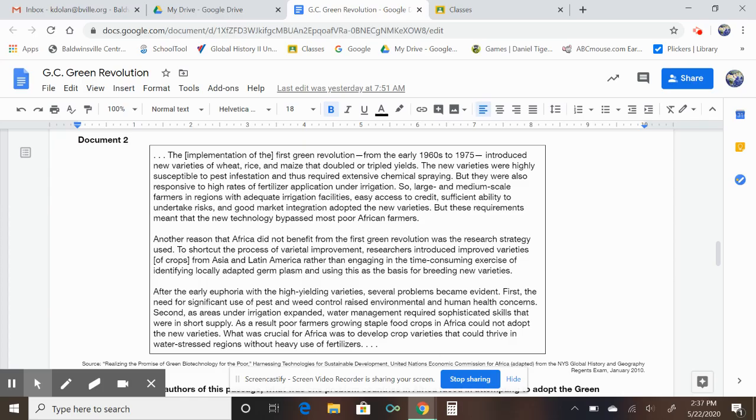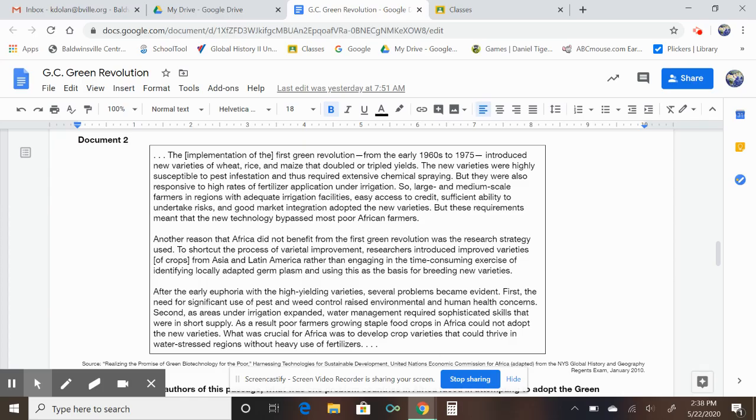The implementation of the first Green Revolution from the early 1960s to 1975 introduced new varieties of wheat, rice, and maize that doubled or tripled yields. The new varieties were highly susceptible to pest infestation and thus required extensive chemical spraying, but they were also responsive to high rates of fertilizer application under irrigation. So large and medium-scale farmers in regions with adequate irrigation facilities, easy access to credit, sufficient ability to undertake risks, and good market integration adapted the new varieties. But these requirements meant that the new technology bypassed most poor African farmers.